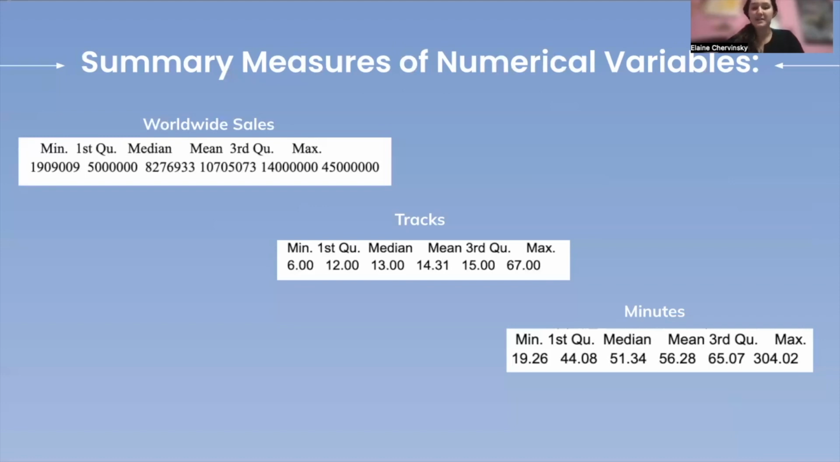Finally, for the minutes variable, the shortest album time was about 19.5 minutes. The longest album time was 304 minutes, which is about 5 hours long. The average time for an album was 56.5 minutes. The first quartile is about 44 minutes, and the third quartile is about 65 minutes, which is 1 hour and 5 minutes.